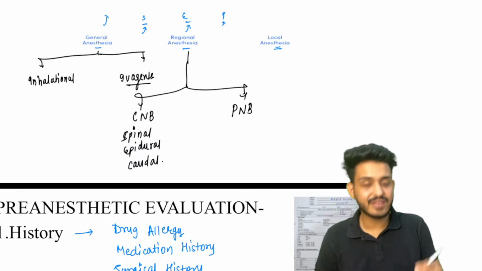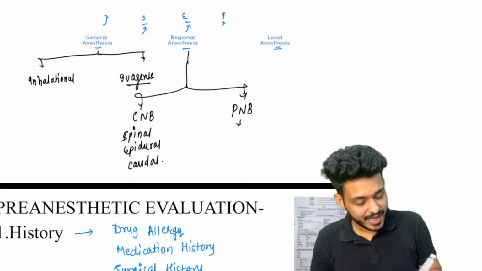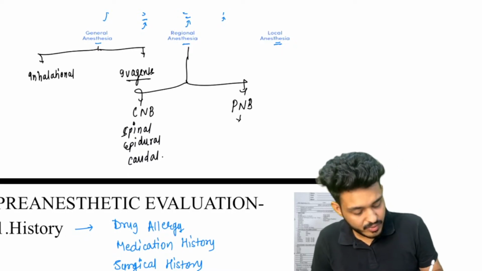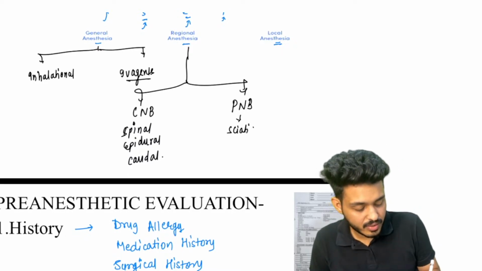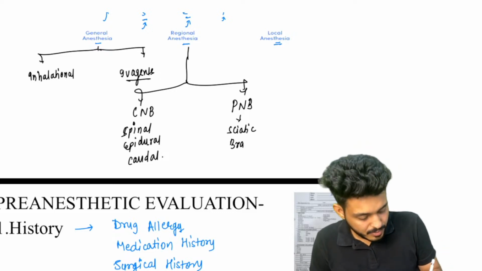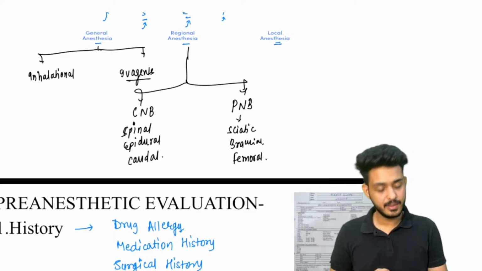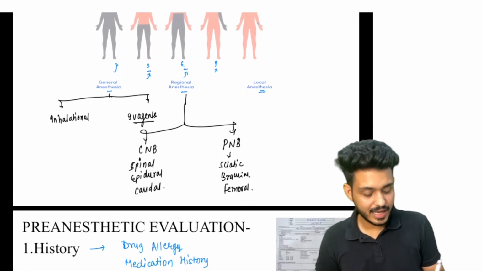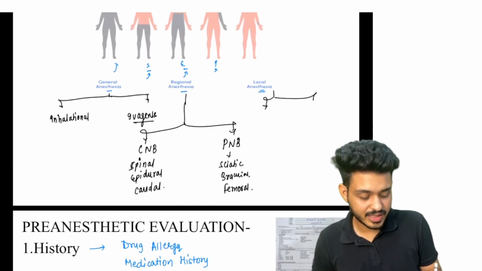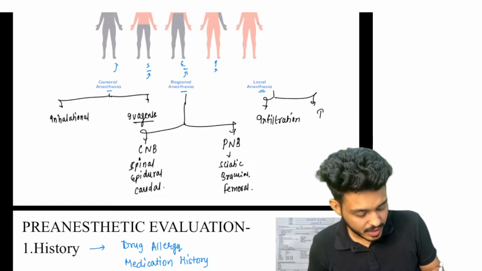Whatever is given in the center is central neuraxial blockade. In peripheral neuraxial blockade, we have the sciatic block, the brachial plexus block, which you already know, and we can also give a femoral block. That would be peripheral neuraxial blockade. In local anesthesia, we can use two things: infiltration, and we can give the drug topically.